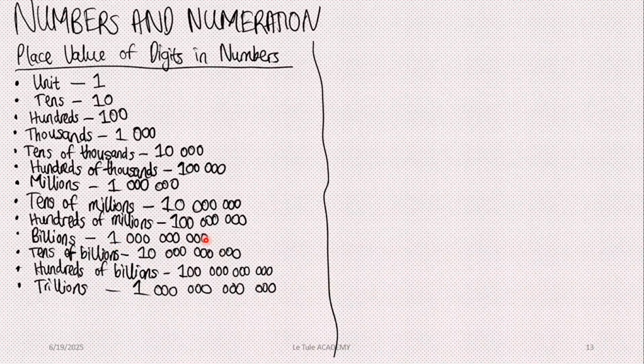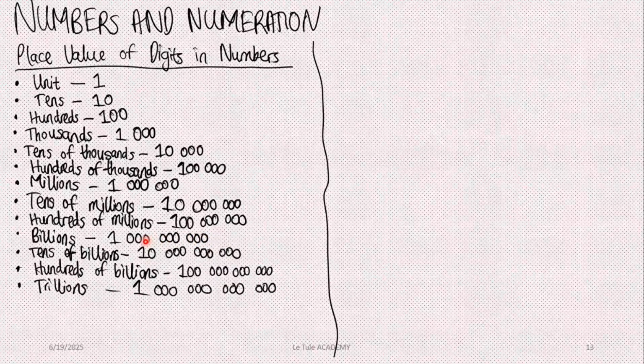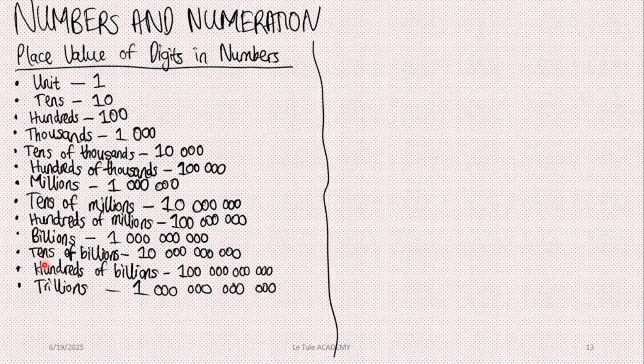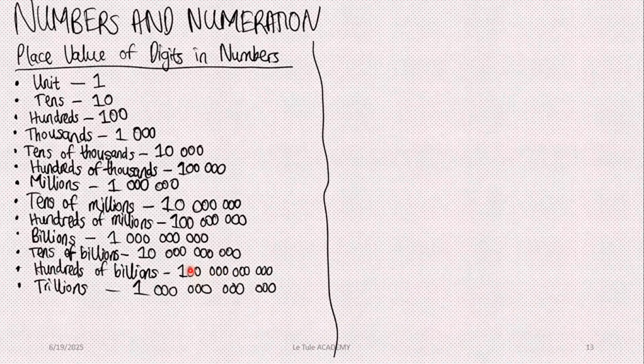That is, and let's count the zeros. 1, 2, 3, 4, 5, 6, 7, 8, 9. Next is tens of billions. It has a place value of 10 billion. Let's count it. 1, 2, 3, 4, 5, 6, 7, 8, 9, 10. Next is hundreds of billions. It has a place value of 100 billion. Let's count it. 1, 2, 3, 4, 5, 6, 7, 8, 9, 10, 11.